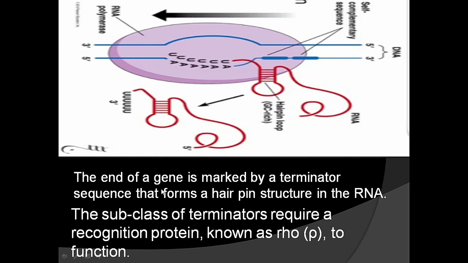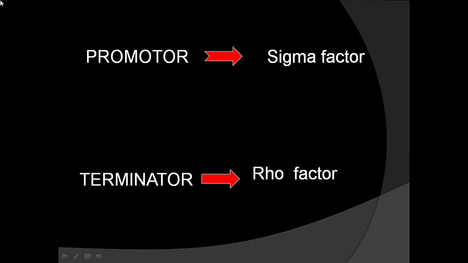The end of a gene is marked by a terminator sequence that forms a hairpin structure in the RNA. The terminator sequence is found after the end of the gene. It forms a hairpin-like structure in the RNA. A recognition protein known as Rho functions in recognizing the terminator sequence.